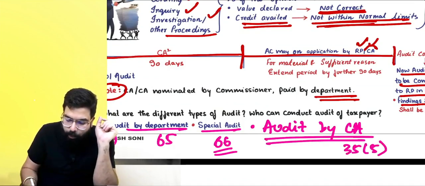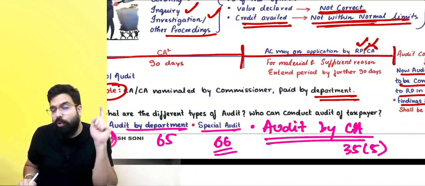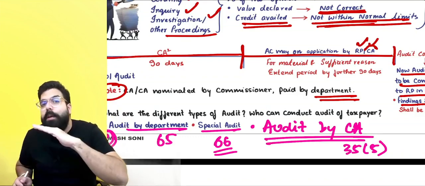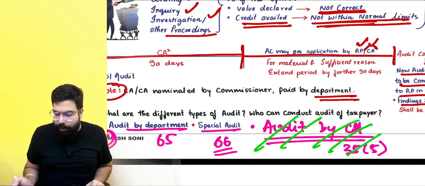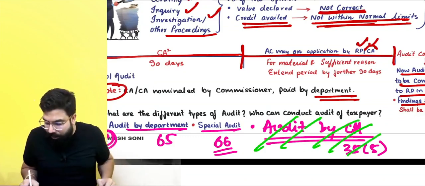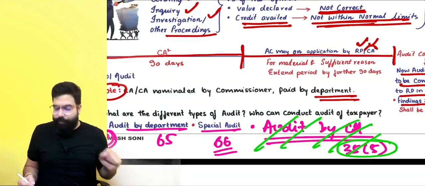But that audit requirement has now been deleted, and there is no requirement to get your books of accounts audited when your aggregate turnover crosses 2 crore. Now the requirement to get audit has been done away with, and hence this has been deleted, because section number 35(5) has been omitted by Finance Act 2021. Yes, sir, point is clear.